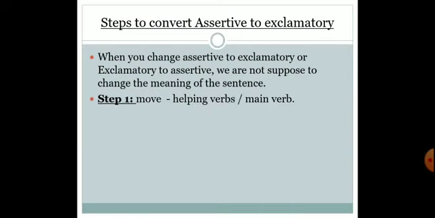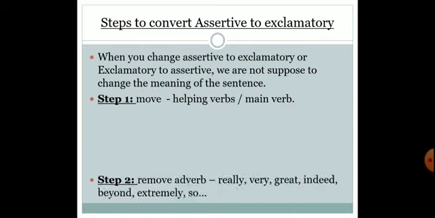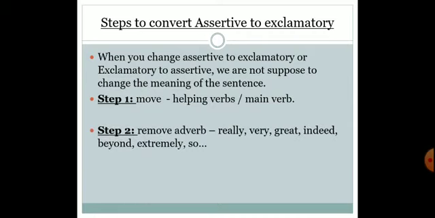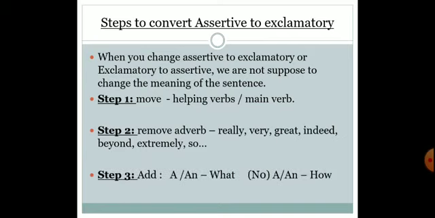Move helping verbs or main verbs. Step 2. That would be remove adverbs like really, very, great, indeed, beyond, extremely, so, etc. Yes, these sort of adverbs you are supposed to remove. And the last and the most important step, that is add what and how.